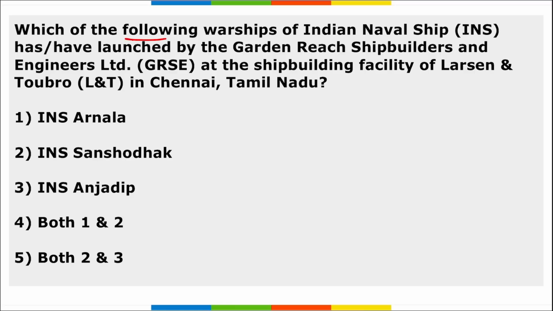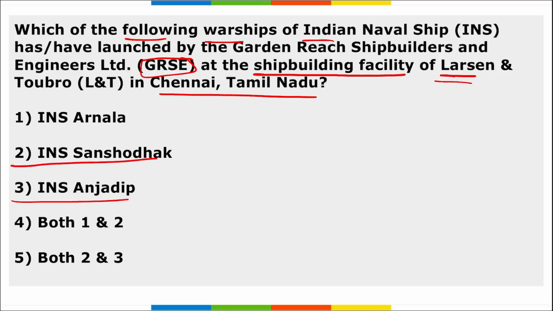Next, which of the following warships of the Indian Navy has recently been launched by GRSE at the shipbuilding facility of L&T in Chennai, Tamil Nadu? Right? It is INS Sanchodhak and INS Anjadeep. Remember, INS Anjadeep is the third of the 8 indigenously built anti-submarine warfare shallow water craft.